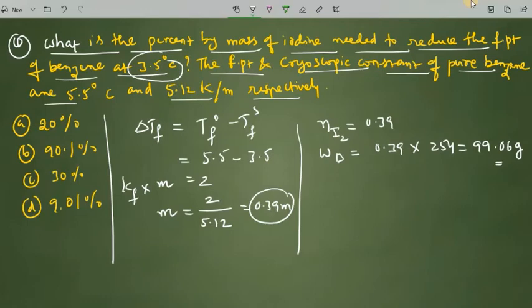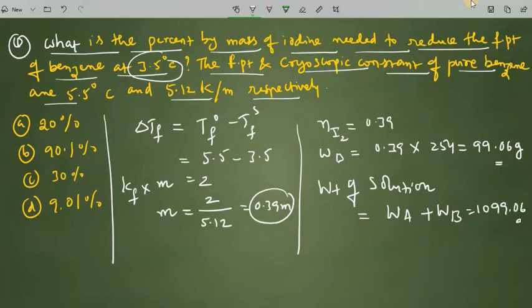The total mass of the solution is the weight of solvent plus weight of solute, which is 1099.06 grams.